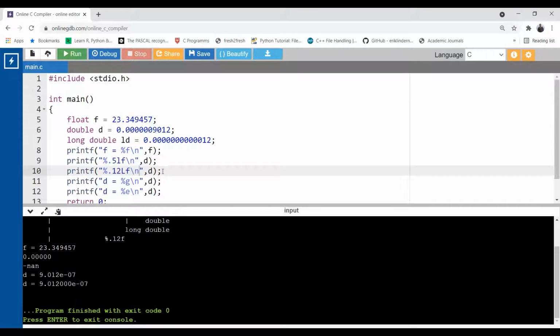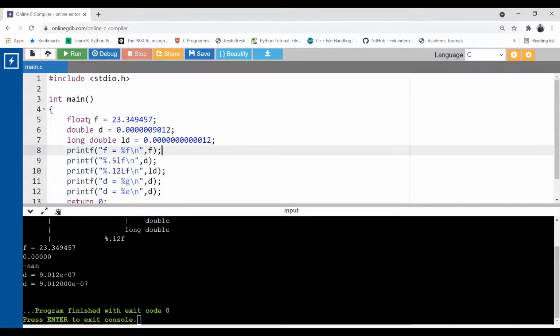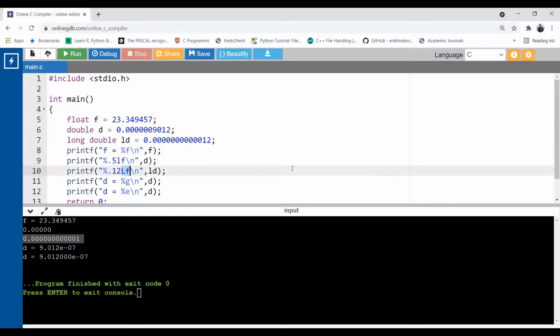Sorry, the variable is not LD. It is the double, long double. Now run. Now see, I get up to 12 decimal points. There is no issue. I'm using the format specifier %Lf.